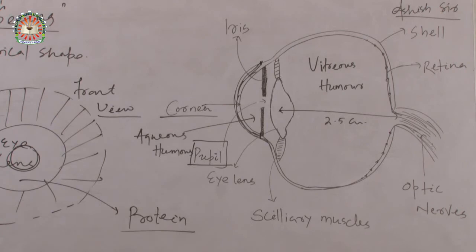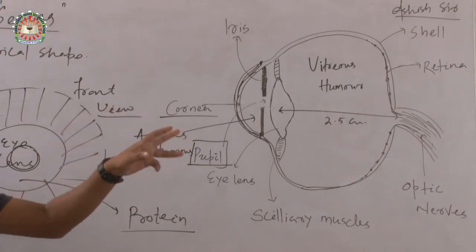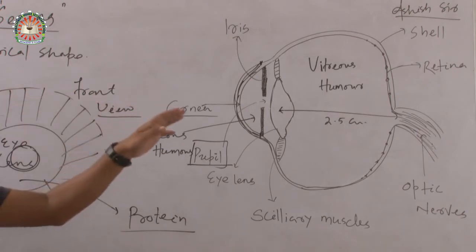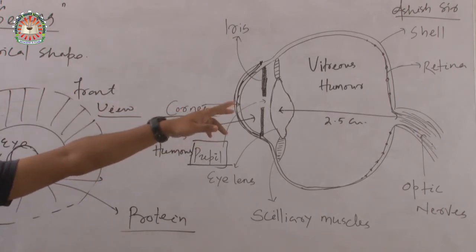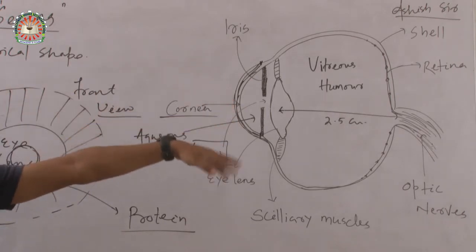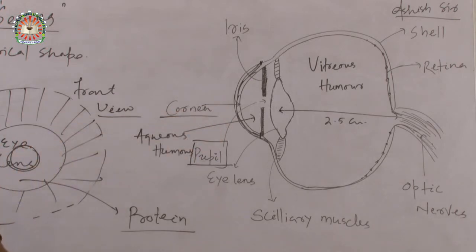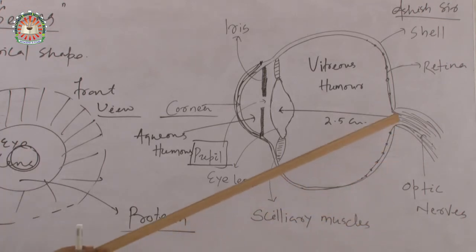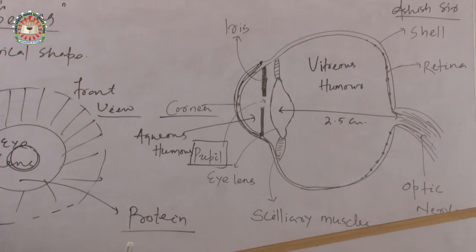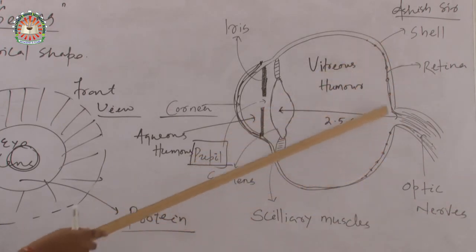Remember that when we discuss the physics of semiconductors, we will discuss how light energy can be converted into electrical energy. But in this case, when light energy is incident at the retina, an electrical sensation happens, and this electrical signal is carried forward through the optic nerve to the human brain.